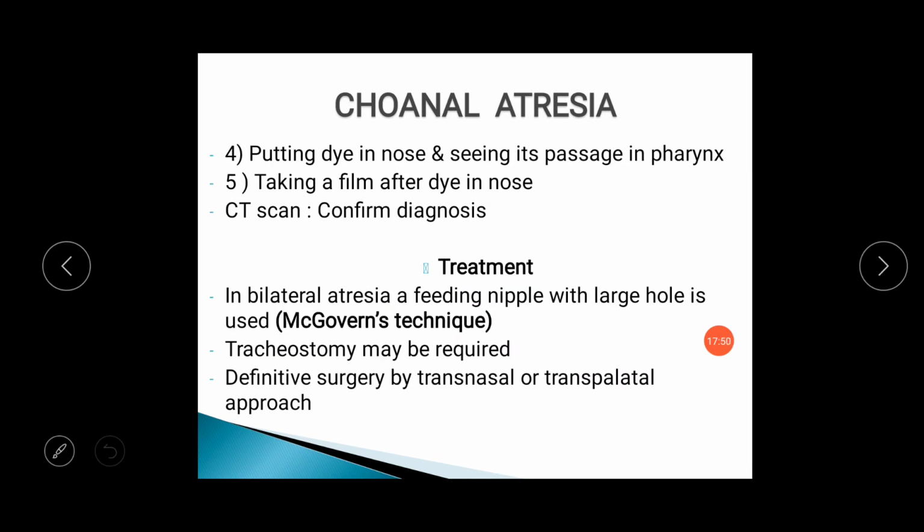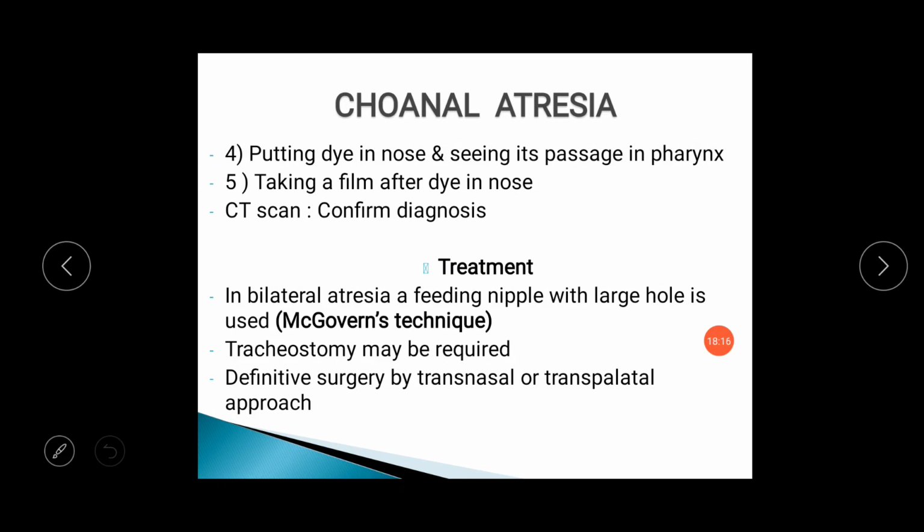We can put a dye in the nose and see whether it comes into the nasopharynx or not, and by that we can diagnose unilateral and bilateral choanal atresia. Whenever we inject a radio opaque dye in the nasal cavity, it will go into the nasopharynx and we can take an X-ray of the nasopharynx and see whether the dye has come into the nasopharynx and oropharynx or not.